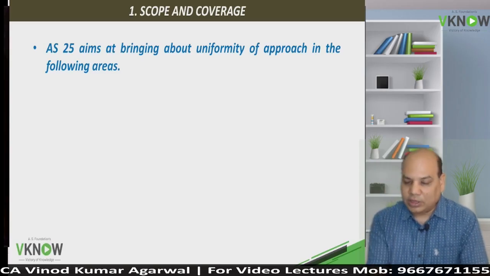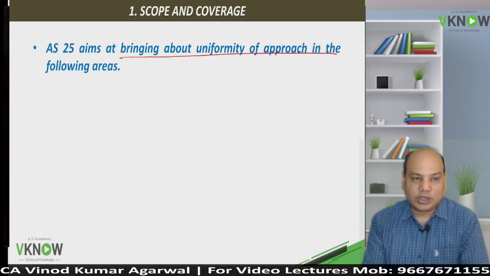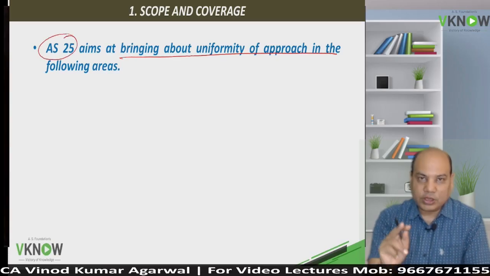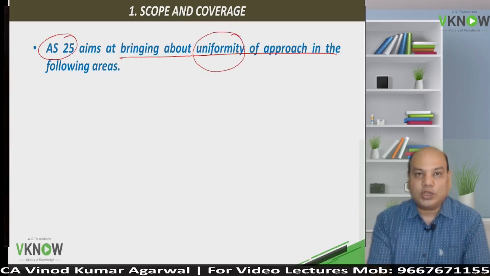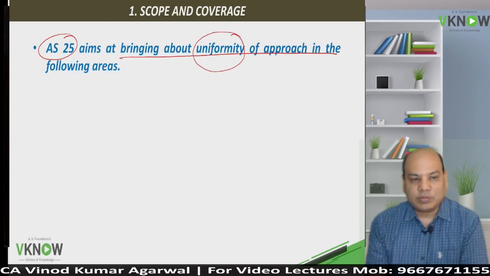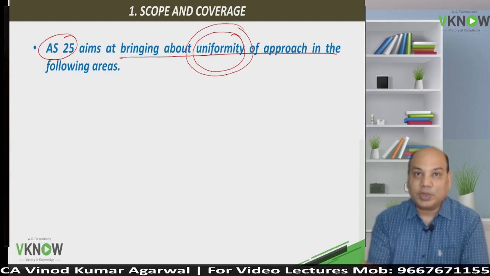AS25 aims at bringing about uniformity of approach in the following areas. Different companies would prepare interim report. AS25 aims at bringing uniformity so that all entities who are preparing interim report will follow uniform principles in recognition, measurement, presentation and disclosure about interim reports. So this will help you to compare one enterprise with another enterprise.